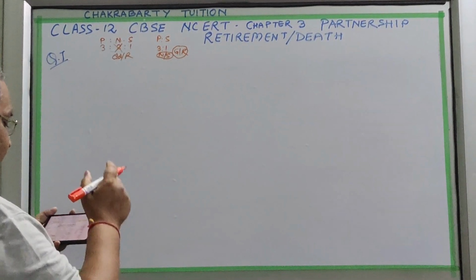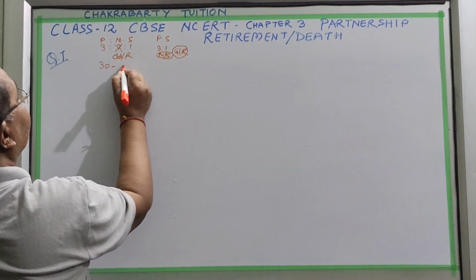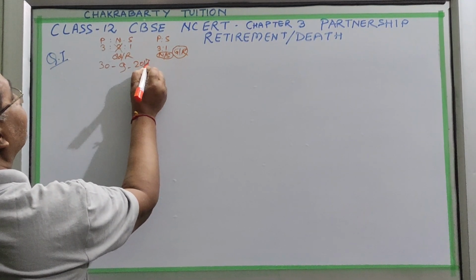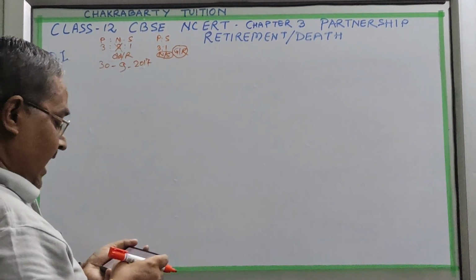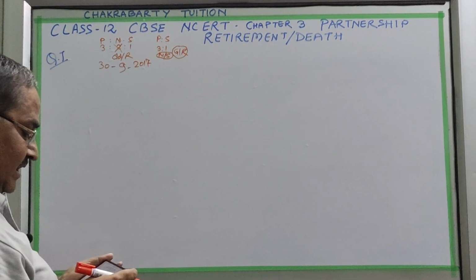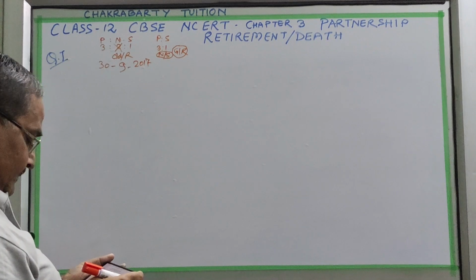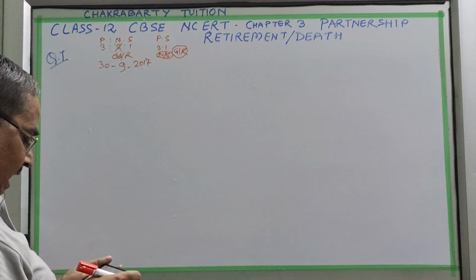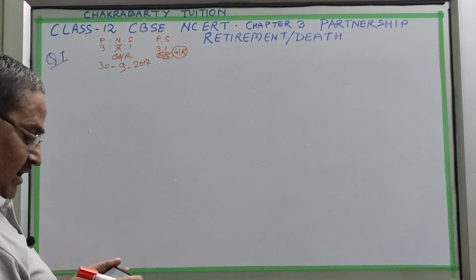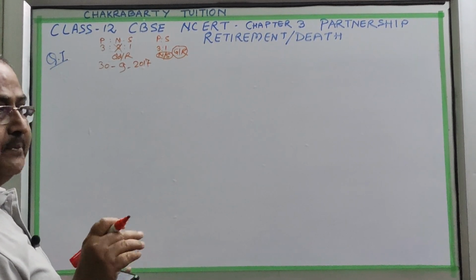He retires on 30th September 2017. It means mid of the year. And a balance sheet is given, the balance sheet of Pankaj, Naresh and Saurabh as on 30th December. You are asked to prepare ledger accounts and the balance sheet of the firm after Naresh's retirement.